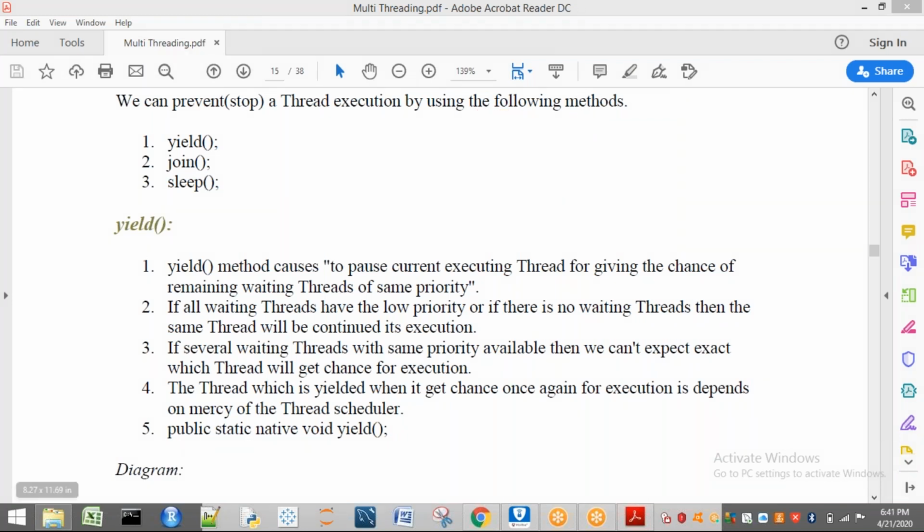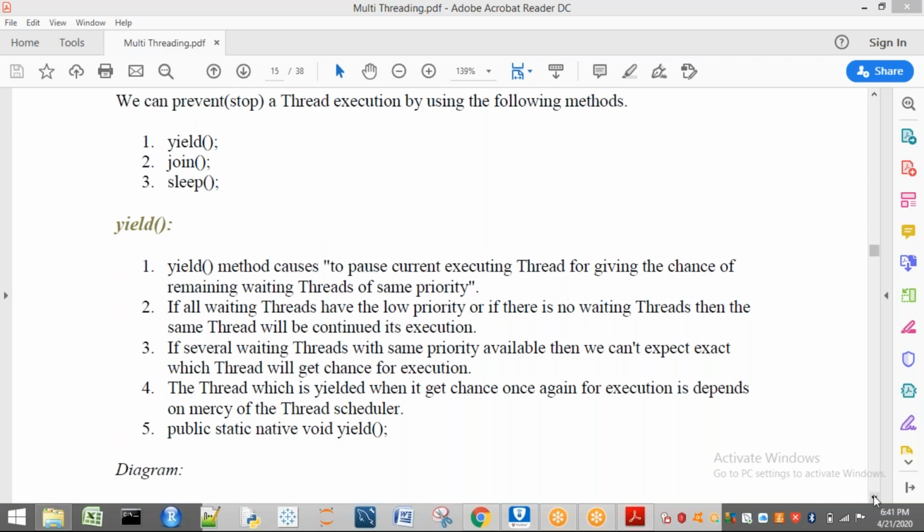Now, how is this yield method declared? It looks like public static native void yield. As it is a static method, while using the yield method, what do we have to use? Thread.yield. Okay, and it is a native method. Native method means what? It does not belong to Java. It is taken from some other language like C and C++, or it may be any other language.